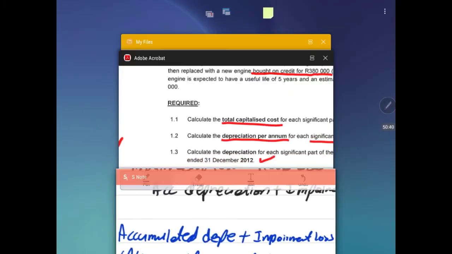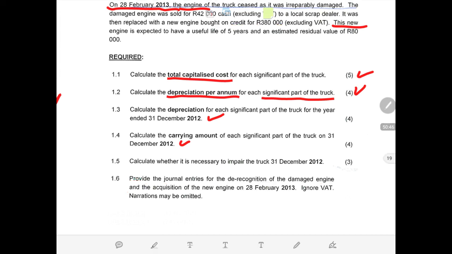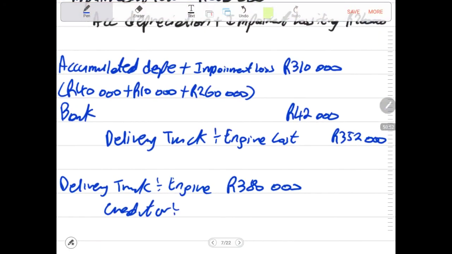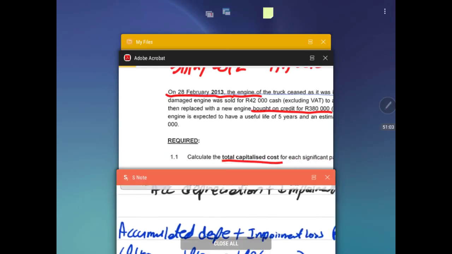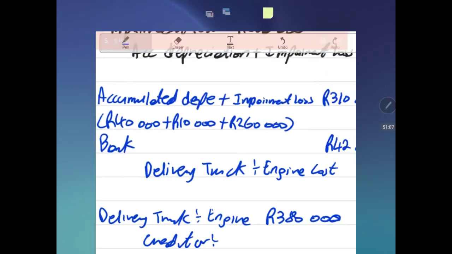Who is the name of the creditor? On credit, we are not exactly told who is the name of the creditor we bought this new engine from. So we can just say creditor or trade and other payables, or trade payables. 380,000 rands is the correct amount. So now we have recognized the new engine.